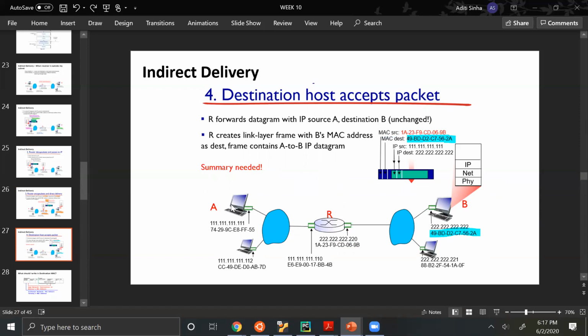Direct delivery was much easier than this. A will send a broadcast ARP request to find out the MAC address of B. Once it finds it out, it will send the packet to B. So direct delivery was much easier than indirect.